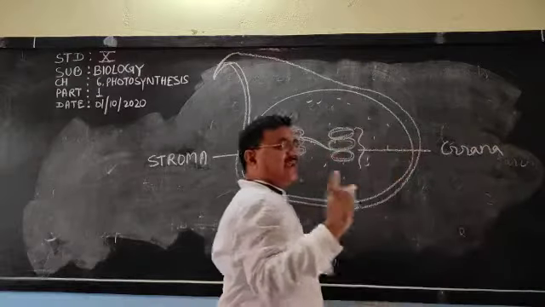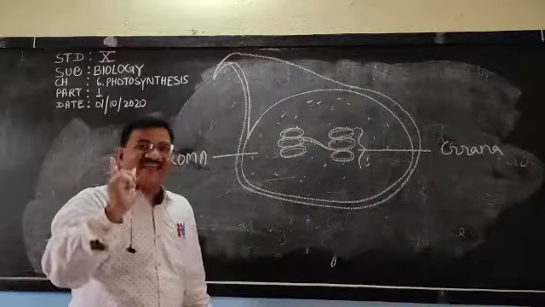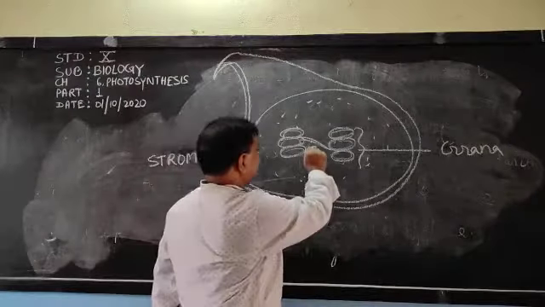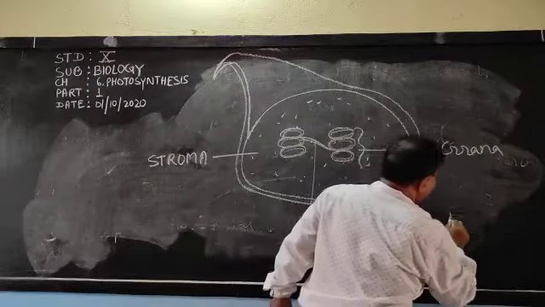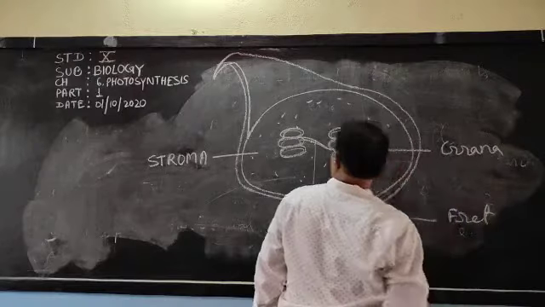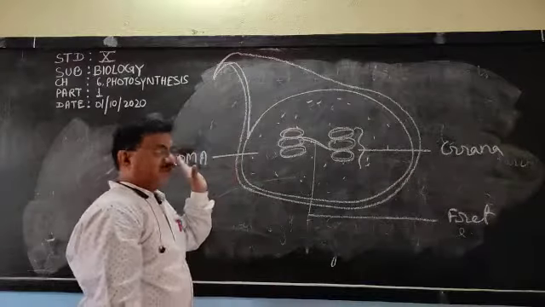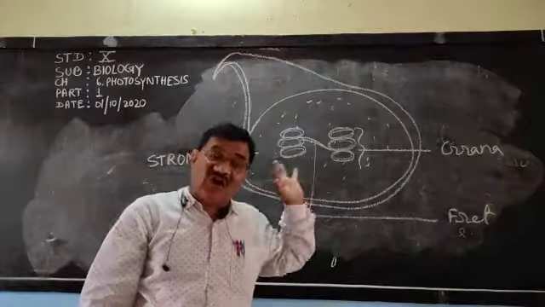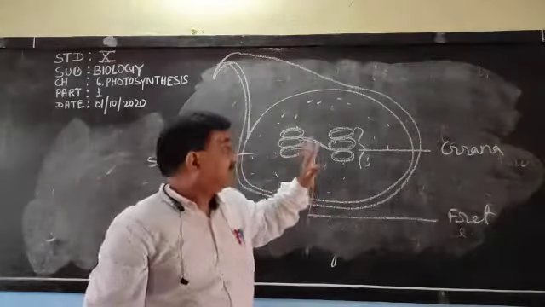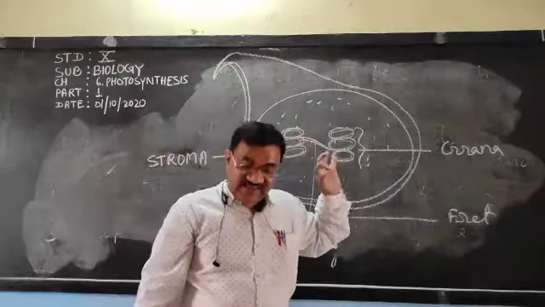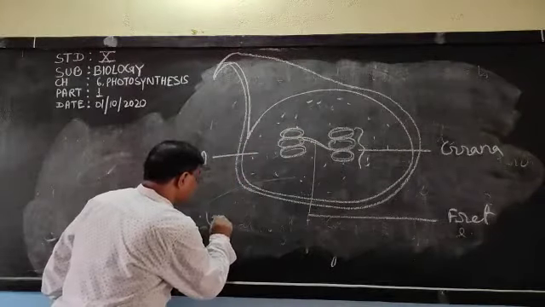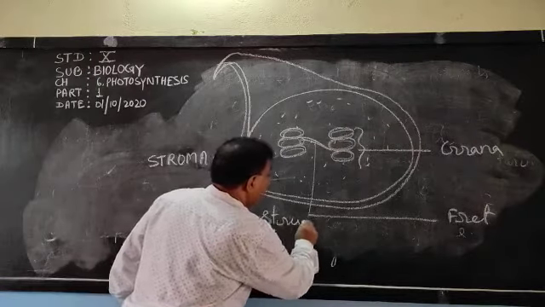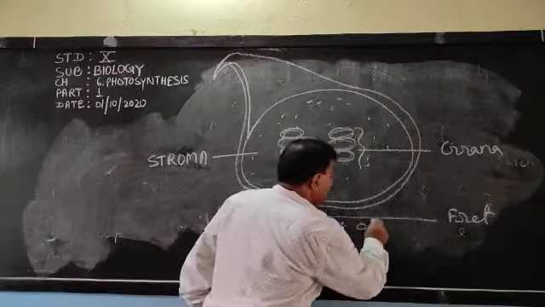What are they called? Grana. And the singular is granum. So don't be confused between grana and granum. And this one is called the fret. So dear children, you must practice drawing the diagram, because you will be asked to draw it, not a diagram based question. So it is the ultrastructure of the chloroplast.